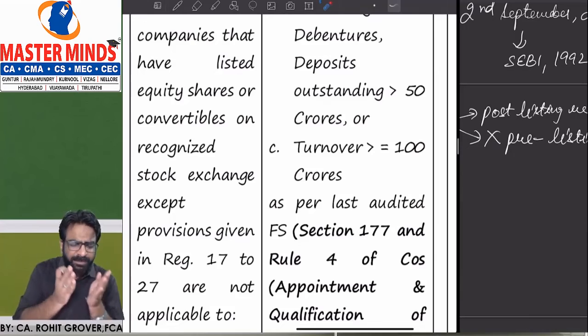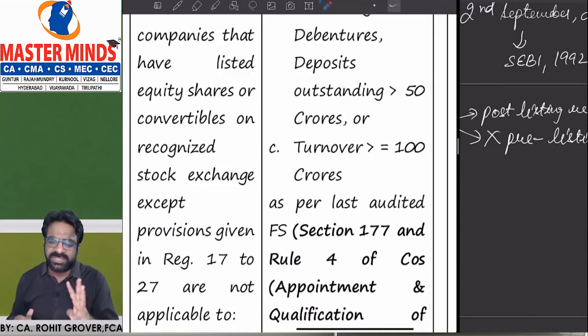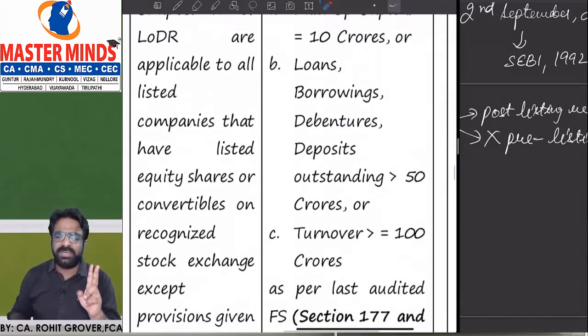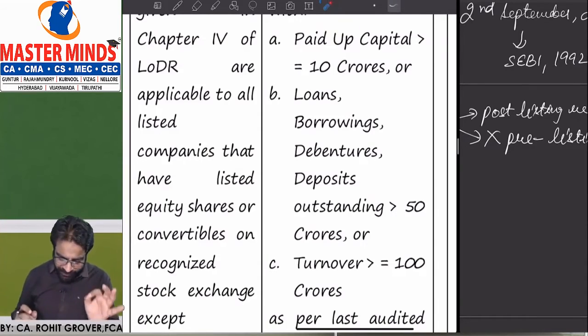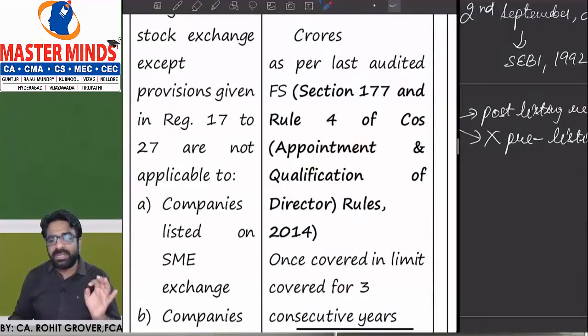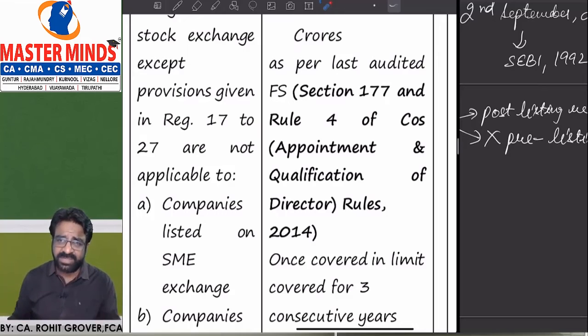If you are a public company other than the listed company, it is applicable when any of the three conditions are satisfied. So what are the three conditions? Sir, paid up share capital should be greater than equal to 10 crores. Sir, outstanding borrowing should be greater than equal to 50 crores. Sir, turnover should be greater than equal to 100 crores. And if you are a private company, it is not covered at all. For the private company, section number 177 is not at all applicable. Clear everyone? Okay.